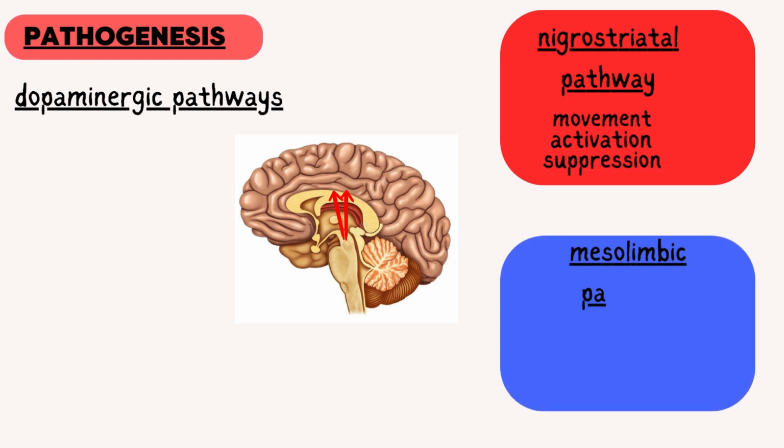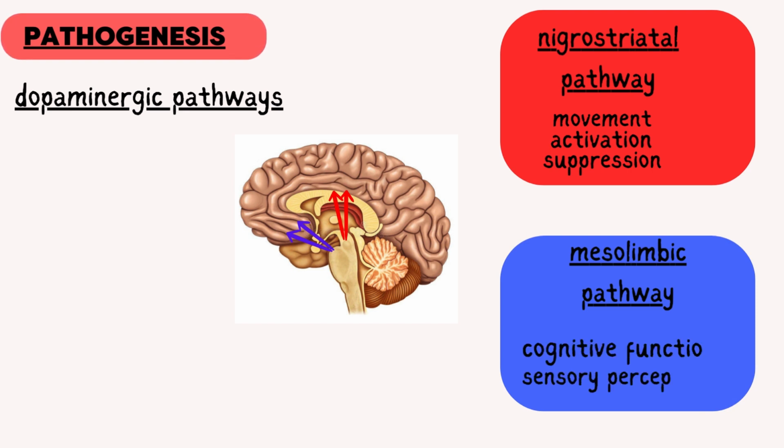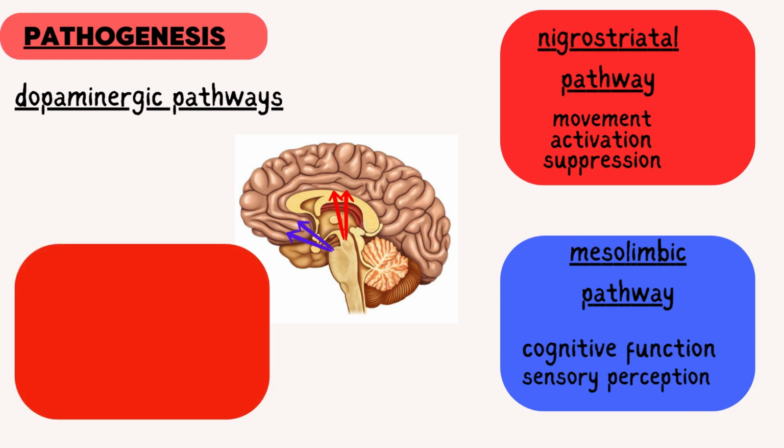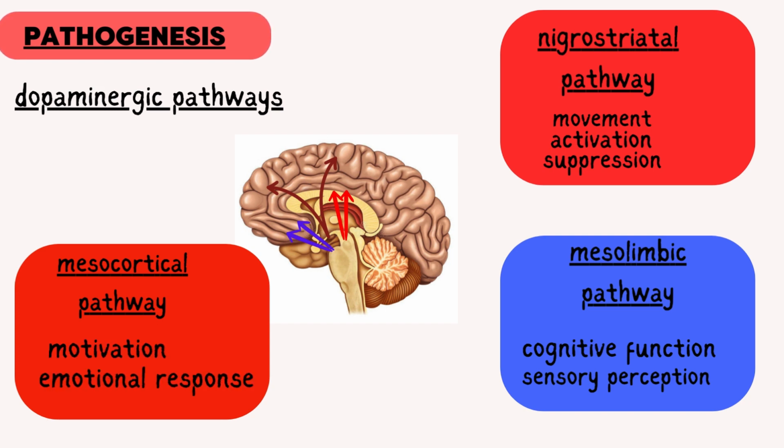The second pathway is mesolimbic pathway. It originates from ventral tegmental area and terminates in limbic structures. It controls cognitive functions and sensory perception. The third and last pathway is mesocortical pathway. It originates from ventral tegmental area to the cerebral cortex. It controls motivation and emotional response.